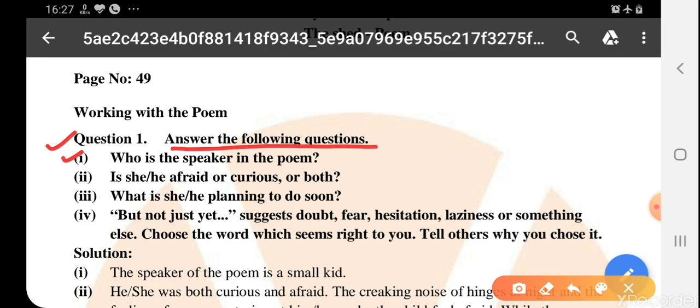Okay. So here, who says all things in the poem? A small child, a small kid. So we can see the answer here, that the speaker of the poem is a small kid.